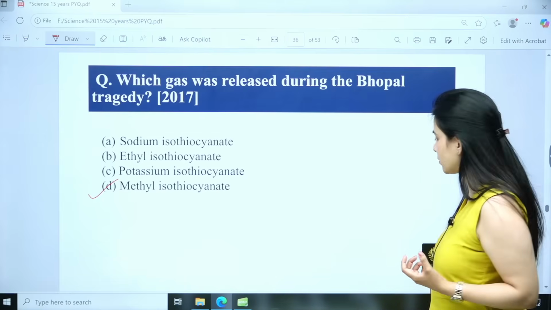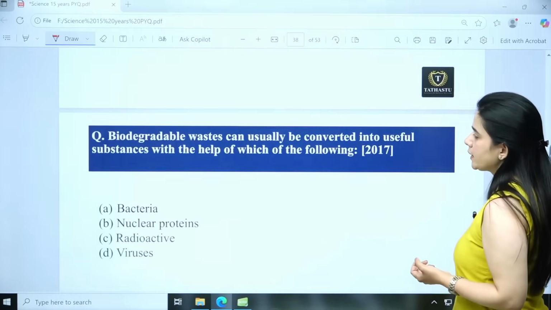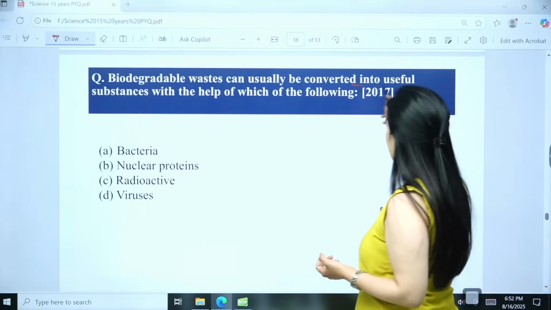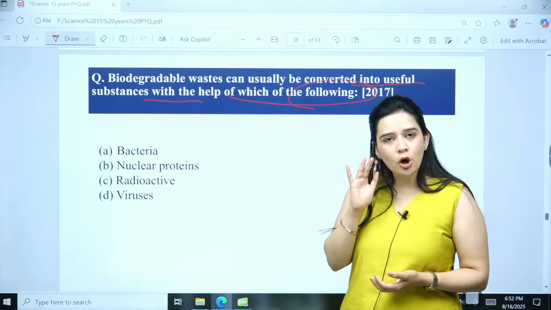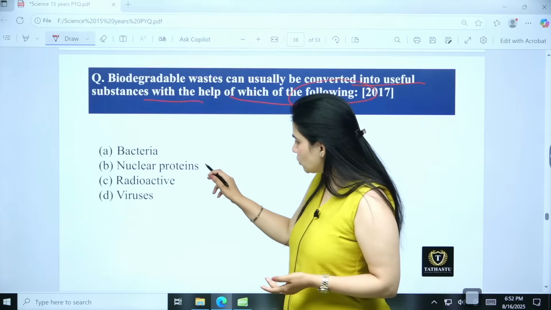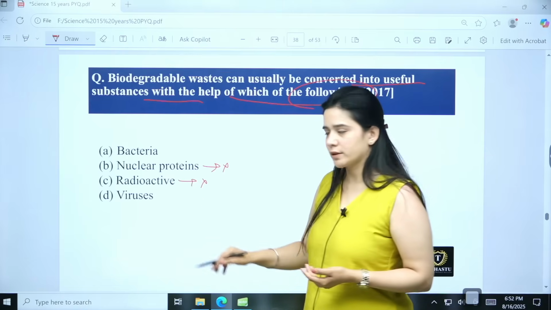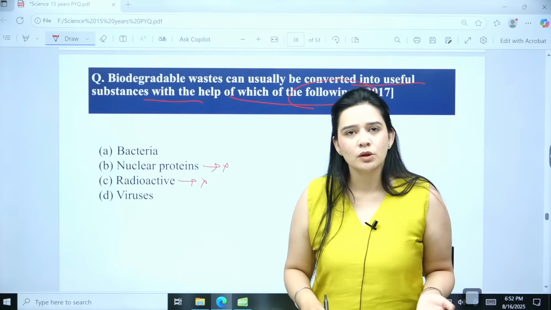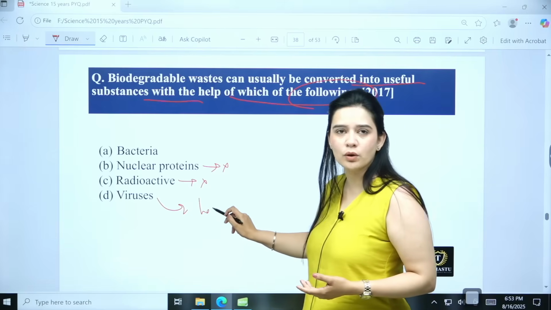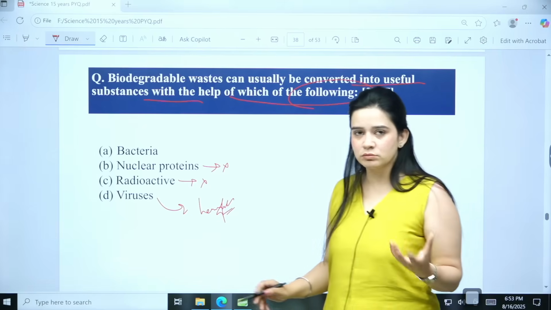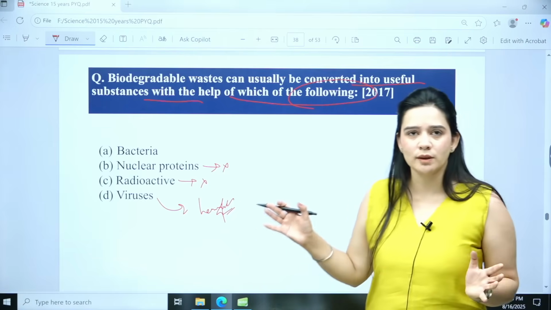Okay, then coming to the next one, that is biodegradable wastes can usually be converted into useful substances with the help of which of the following? Now see the options first. Okay, see, nuclear proteins not associated with this. Then radioactive, radioactive things are already very harmful, so उनसे तो हम कुछ waste को convert करेंगे ही नहीं. Viruses are usually considered harmful only, okay, and they are not functional unless they are entering into a host body. So there is no relation with the biodegradable waste here.